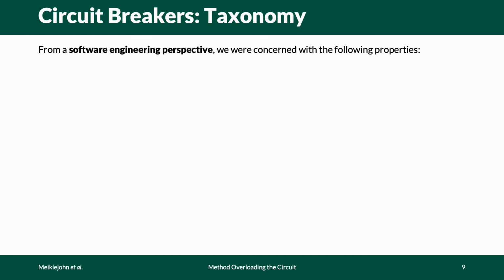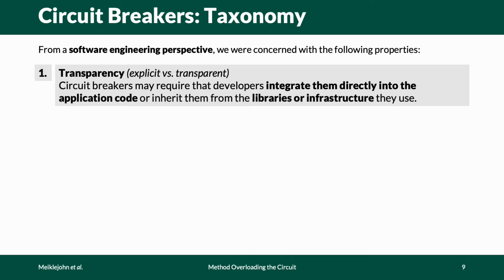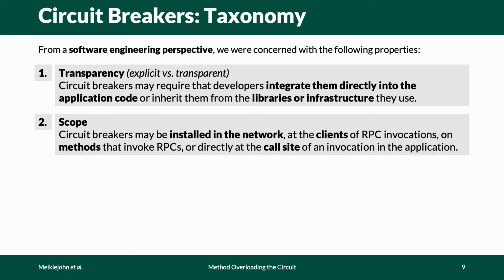From the software engineering perspective, we were primarily concerned with 2 properties. First, transparency. Are the circuit breakers visible in application code and require manual installation, or are they inherited from a VM or other part of the system? Second, where the circuit breakers are installed, or the scope. For example, are they installed in the network using a proxy or VM modification, or in the application itself? In the application, are they associated with the RPC client, method, or placed directly at the call site manually?